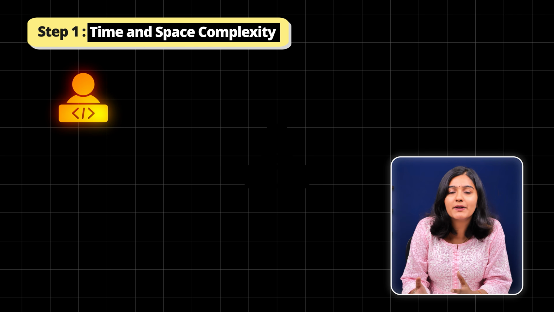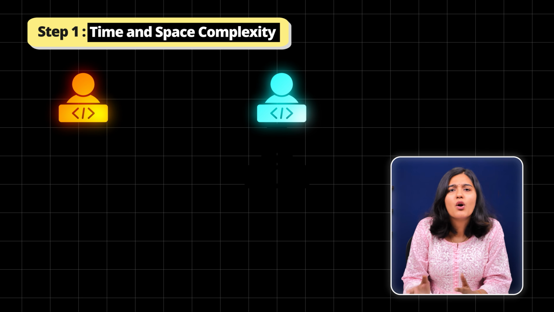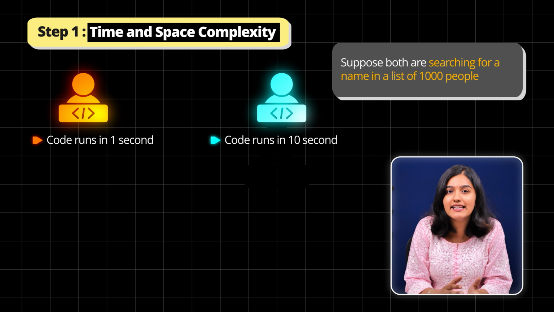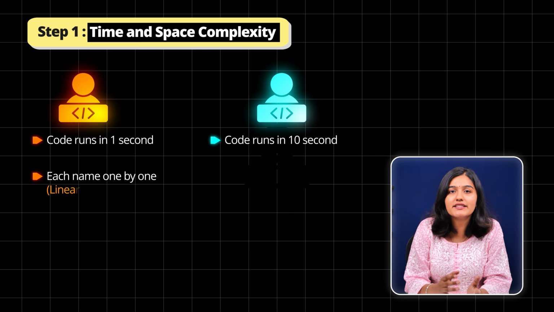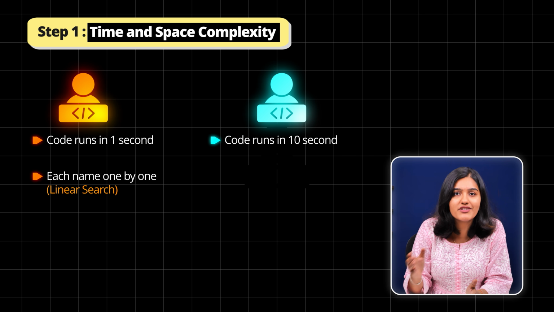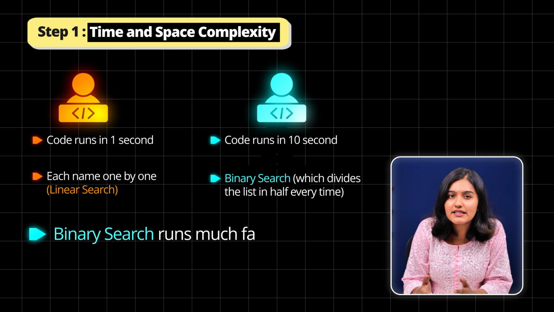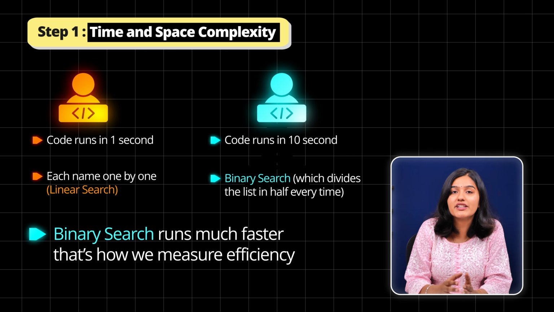Now imagine two people writing code for the same problem. One's code runs in 1 second and the other's code in 10 seconds. For example, suppose both are searching for a name in a list of 1000 people. One person checks each name one by one, which is linear search, while the other uses binary search, which divides the list in half each time. Clearly, binary search runs much faster. That's how we measure efficiency.